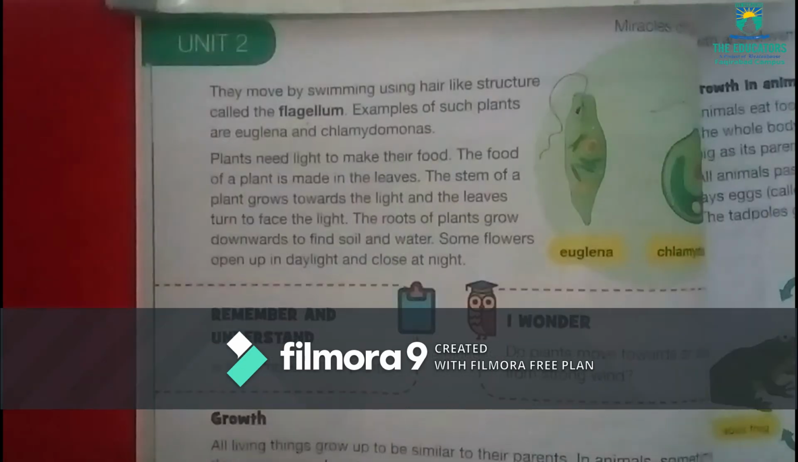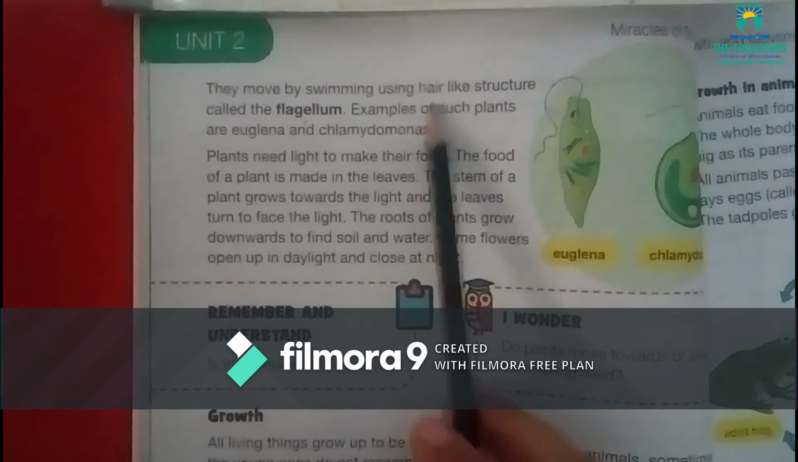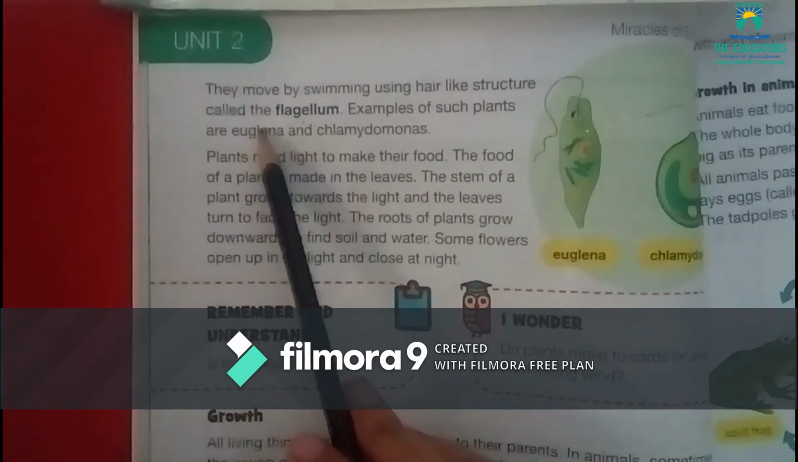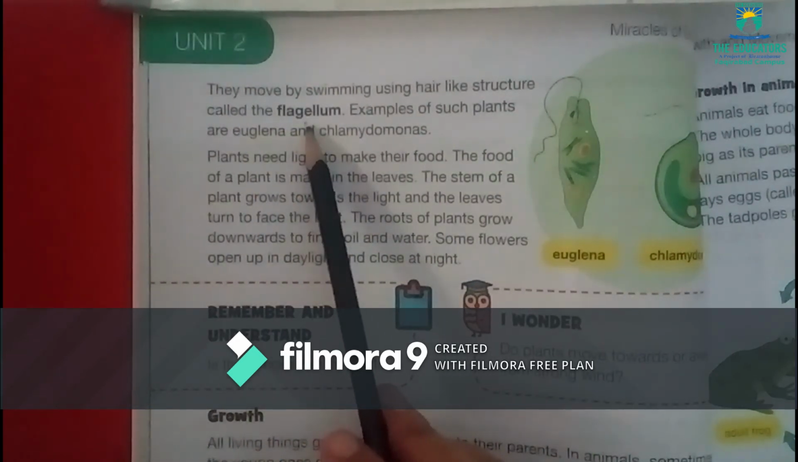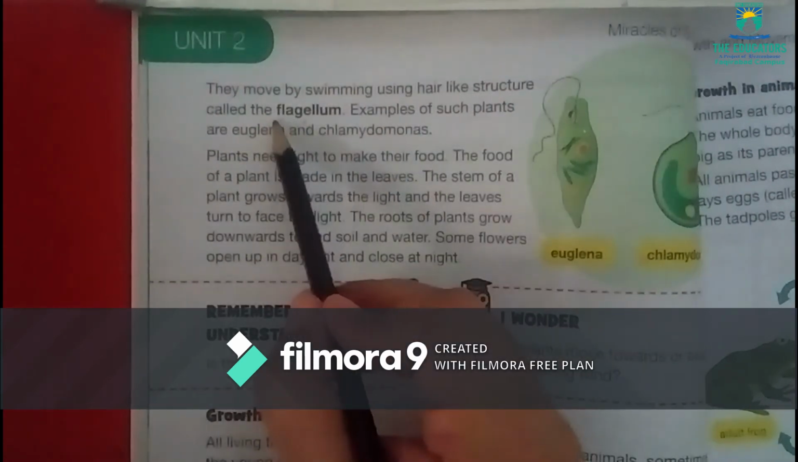Come to the next page, page number 20. They move by swimming using a hair-like structure called the flagellum. Now these small watery plants can move by swimming.